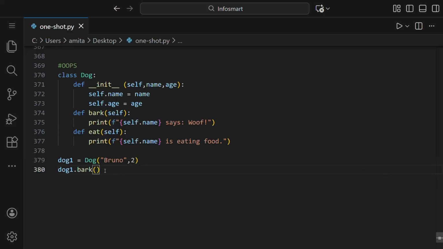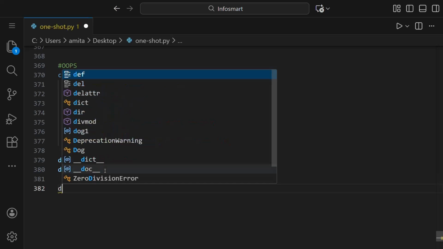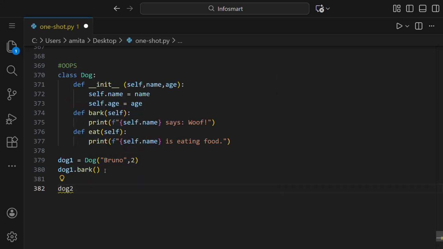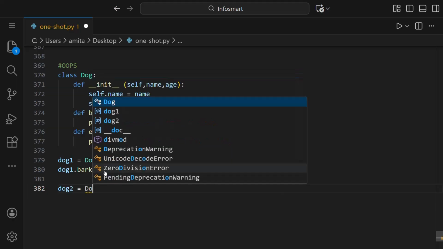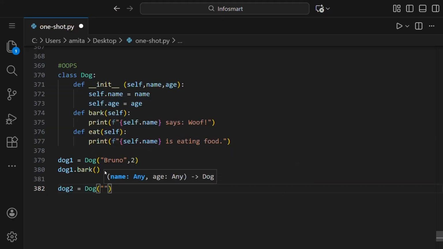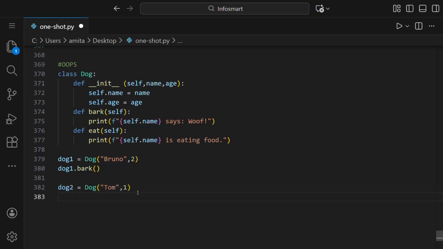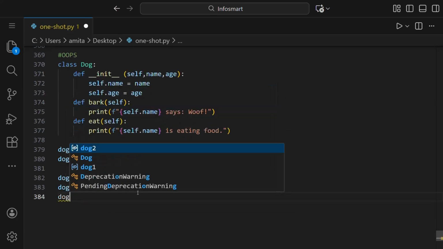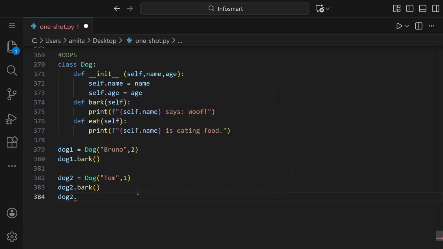Okay, now let us make another object. So here let us make a dog, maybe Tom, with 1 year age. Then we can call it for barking as well as eat.